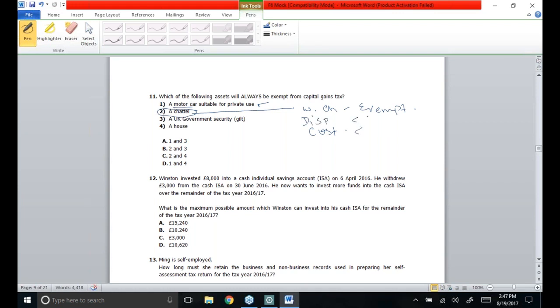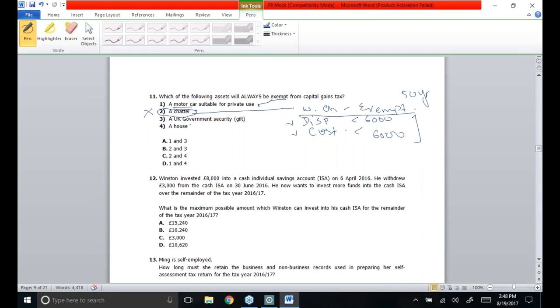If both disposal proceeds and cost are found to be less than 6,000, though their life is more than 50 years, this becomes an exempt disposal. So all those chattels whose life is equal to or less than 50 years are exempt. Other than that, if a chattel has been sold and purchased for less than 6,000 pounds, we are not going to calculate capital gains tax liability over it. They will become exempt. But the statement that a chattel is always exempt is not appropriate.